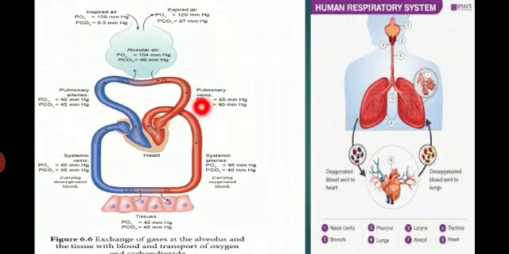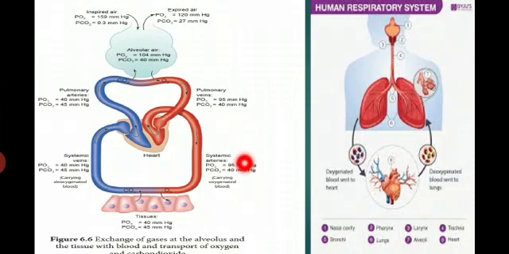In the pulmonary veins, you have to see the partial pressure of oxygen is 95 mmHg and the partial pressure of carbon dioxide is 40 mmHg. And this is the systemic veins. In the systemic veins, the partial pressure of oxygen is 40 mmHg and the partial pressure of carbon dioxide is 45 mmHg, carrying deoxygenated blood through these veins.